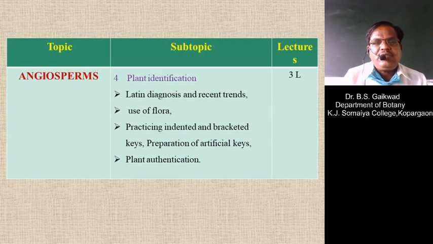Then this chapter is supported by plant identification. These are the different types of keys which help in plant identification, that is, Latin diagnosis and recent trends for plant identification. And then, next is how the flora may be used, or what are the ideas for using the floras. It may also be discussed in this syllabus, then practicing the indented and bracketed keys.